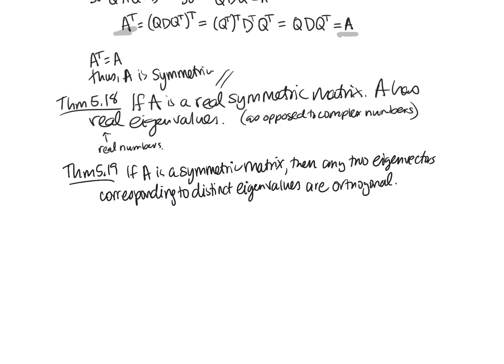Okay, and the proof of that is not very long, but I'm going to skip it because I want to get to examples. Theorem 5.20 is the spectral theorem.